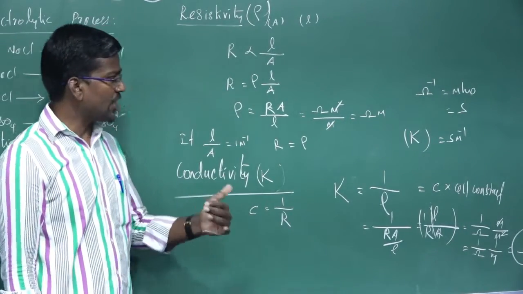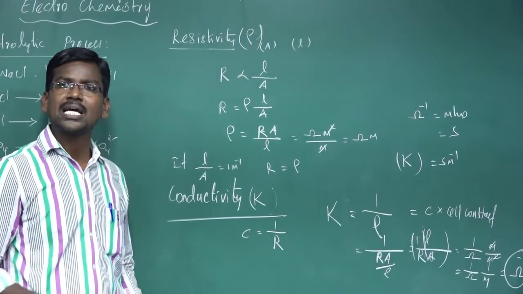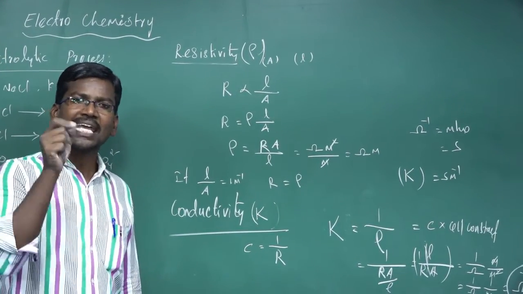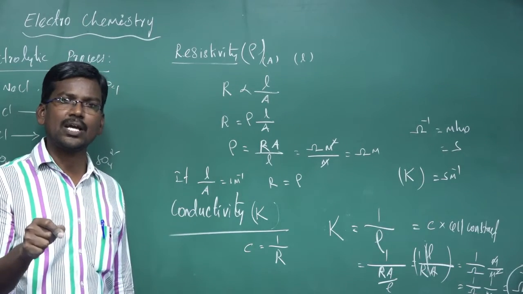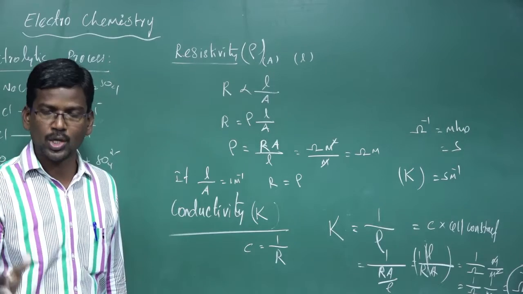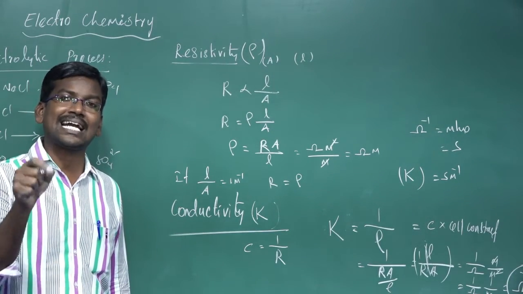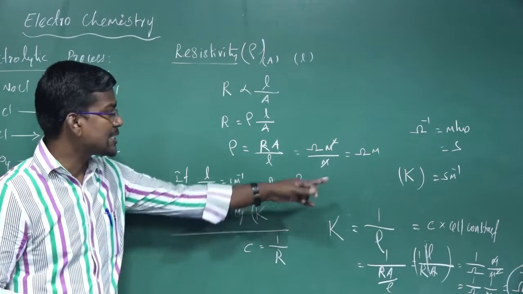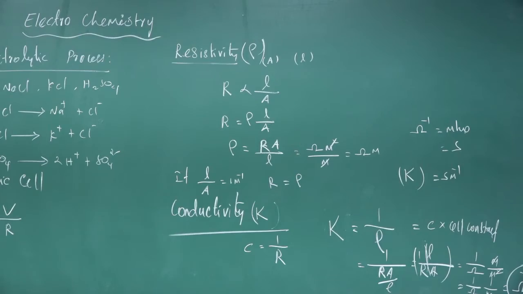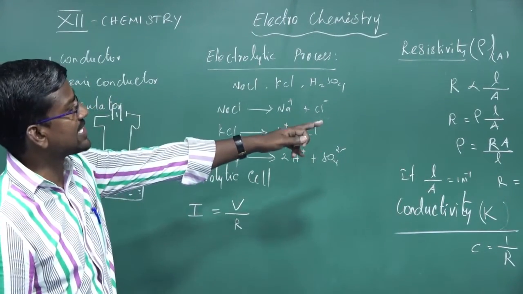Define kappa, define specific conductance, define the conductivity of the electrolytic solution. Conductivity of the electrolytic solution can be defined as the conductance of 1 meter cube of the electrolyte present in unit dimension, known as the specific conductance or conductivity. So the specific conductance or conductivity can be derived from the reciprocal of specific resistance.